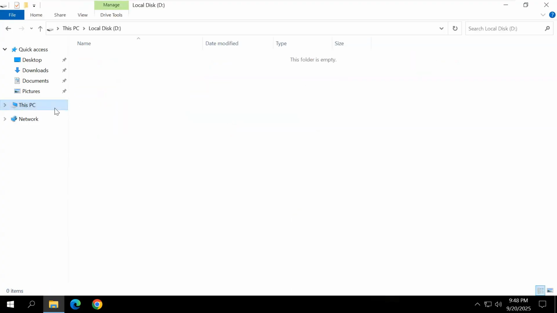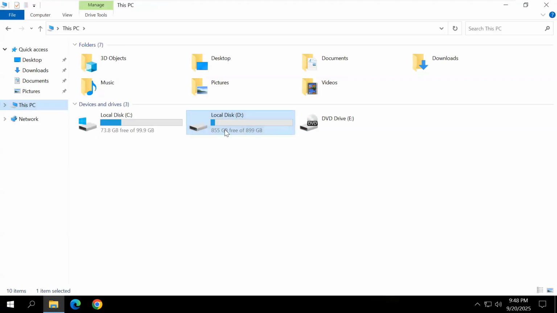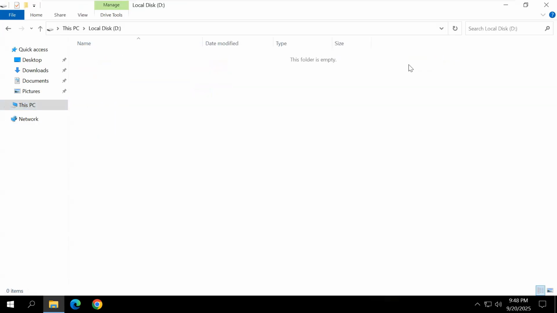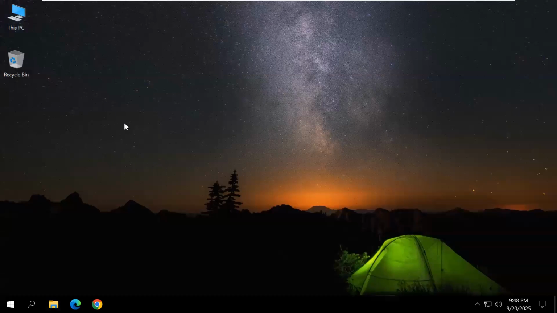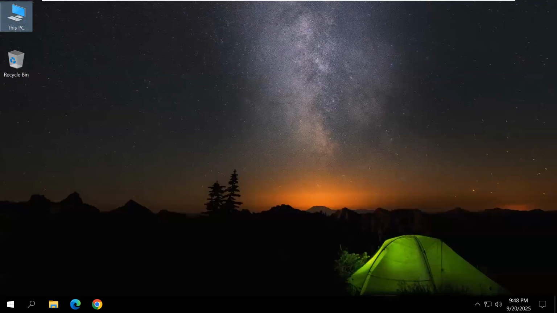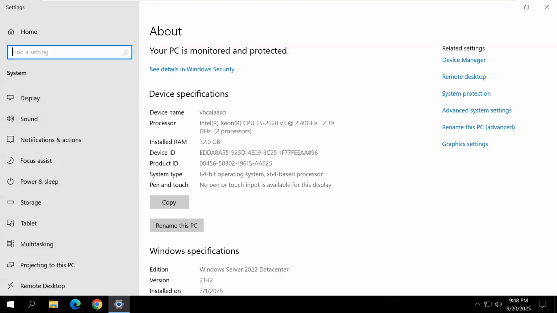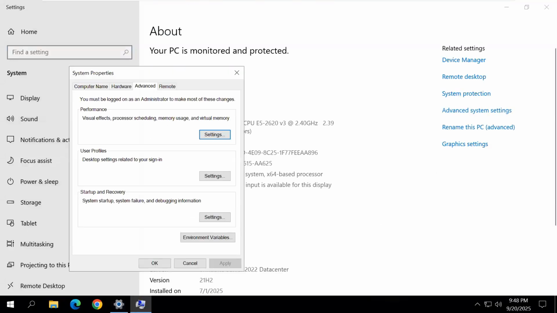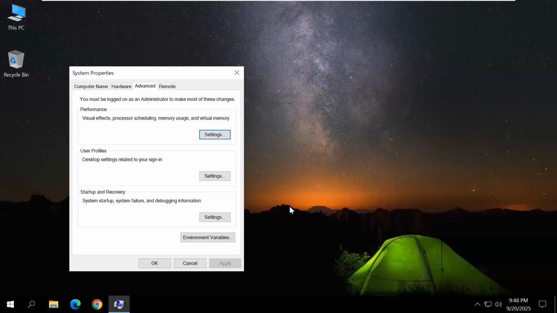And one more point, here the paging file size is there. You want to remove that paging file size. Select this PC, right click and click properties. And click here advanced system settings and close this one.